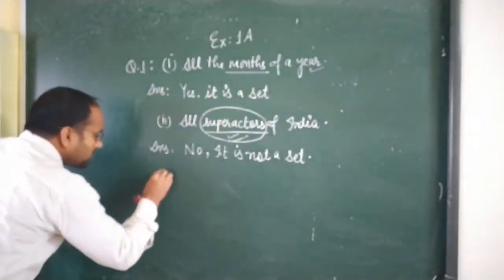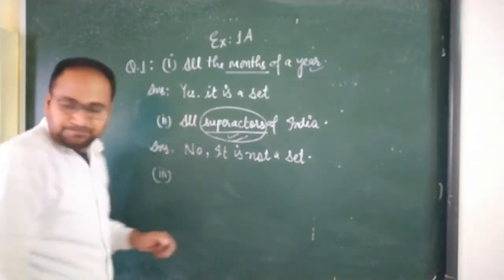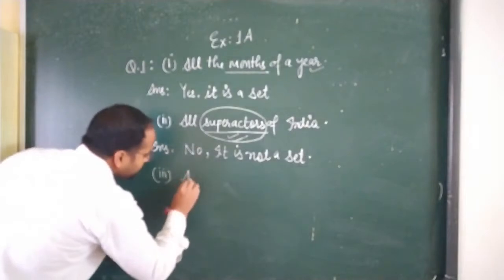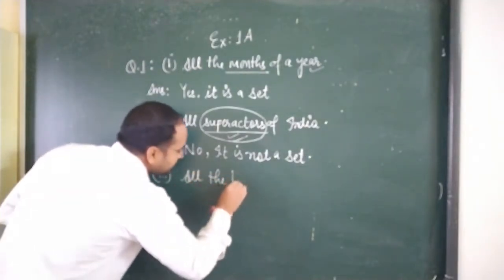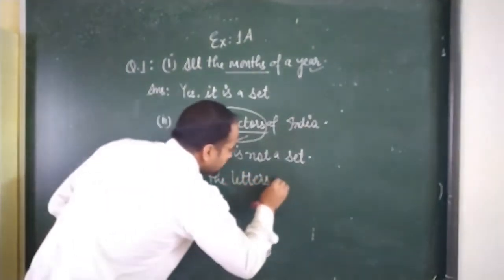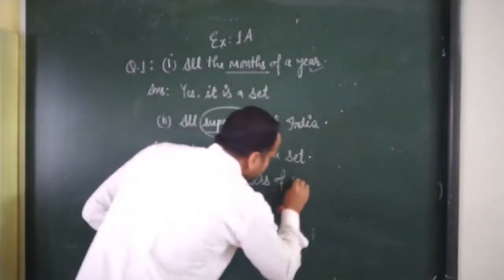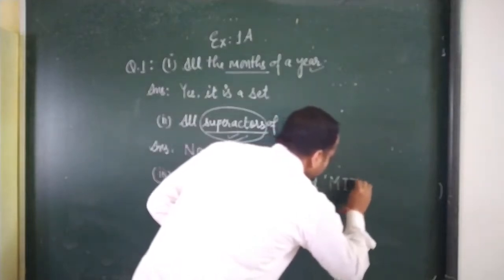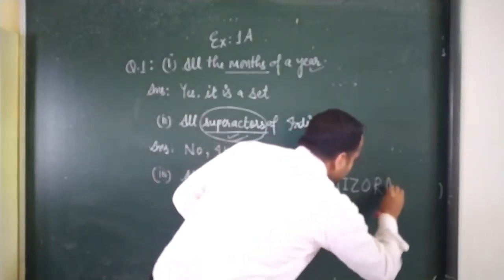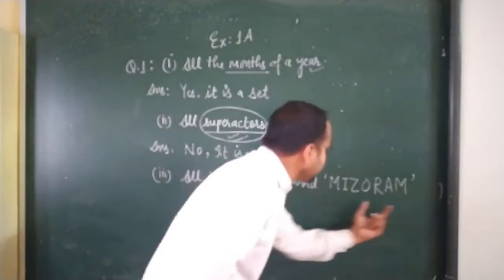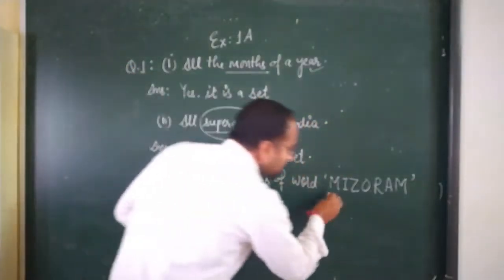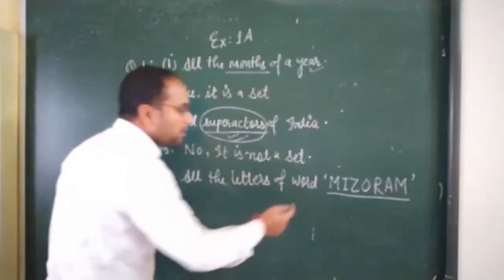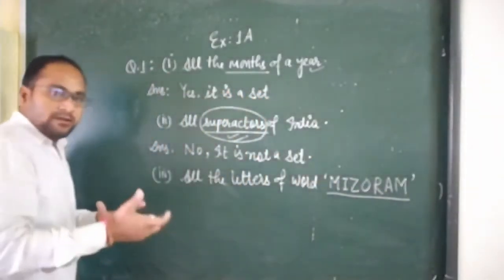Now the third question, question number 3: all the letters of the word Mizoram. You know that in a collection of letters, repetition is not allowed. You cannot repeat any letter inside the set.